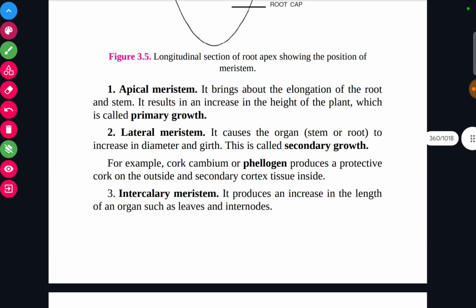So that's all for today. I have already discussed one portion of the plant tissue, that is the meristematic tissue. In the next class, I'll discuss the simple permanent tissue and its division, and the complex permanent tissue and its division.